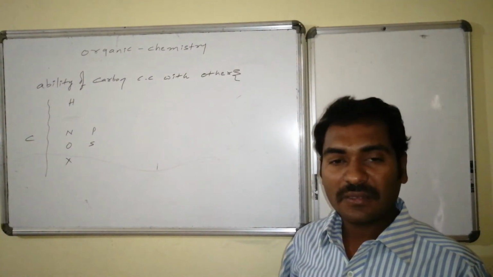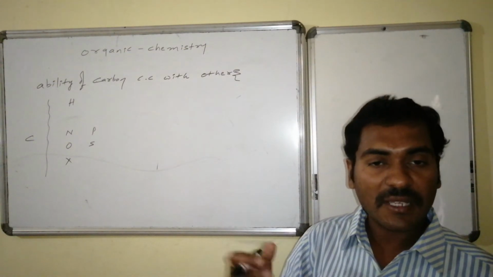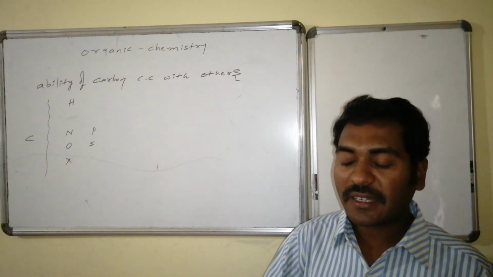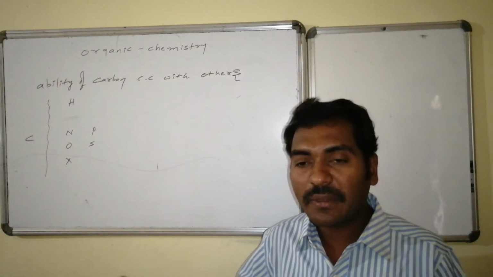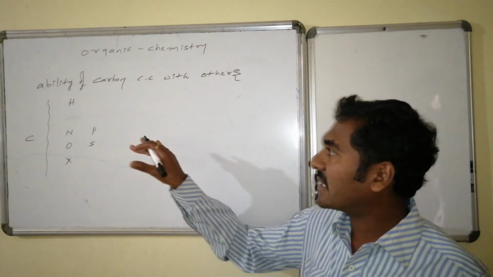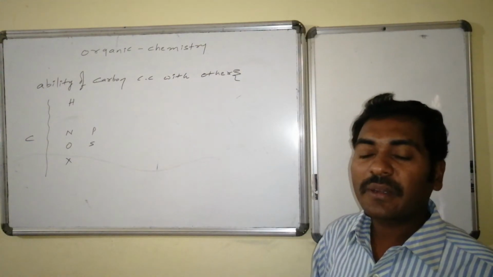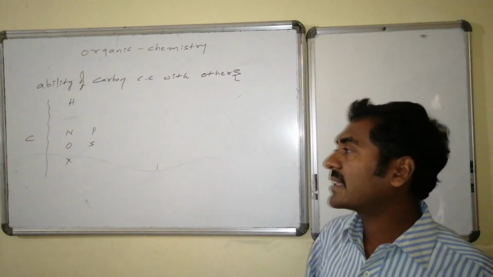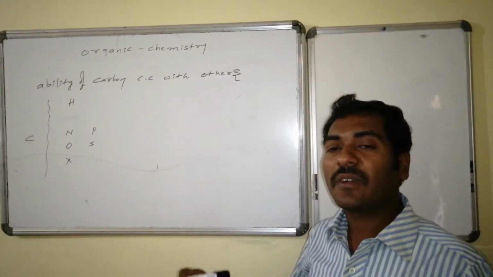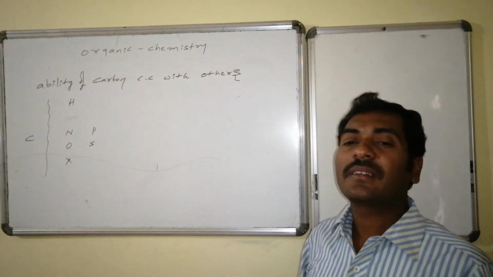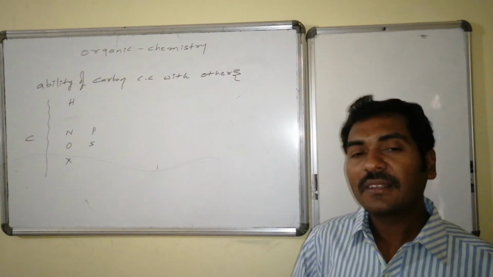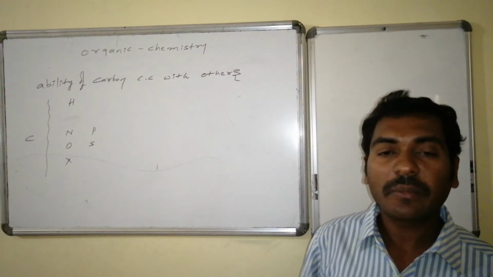Similarly, it can maintain somewhat good strength with the phosphorus and sulfur also. Due to this reason, carbon connectivities are of many varieties. Carbon connectivities are extendable. The connectivities can be replicated. That's why it shows innumerable compounds. Thus, as a conclusion, carbon can form relatively strengthened interactions with the elements like hydrogen, nitrogen, oxygen, and all varieties of halogen, followed by somewhat strengthened interactions with the phosphorus as well as sulfur. Due to this reason, there are innumerable carbon compounds.